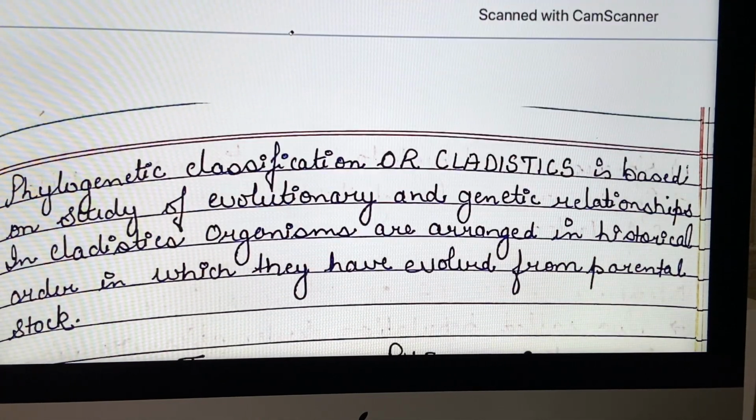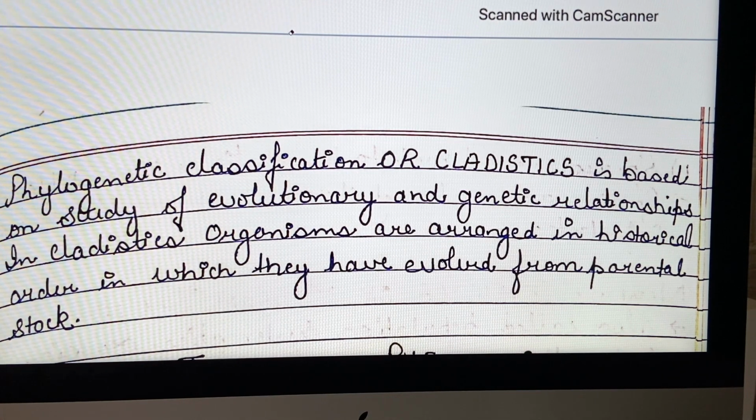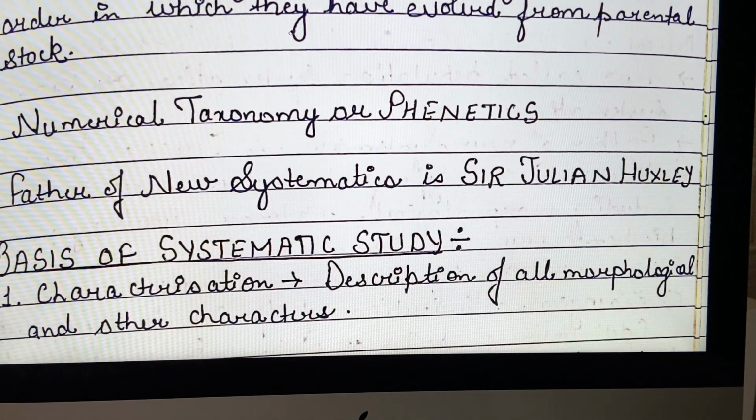Now, the third system is phylogenetic classification or cladistics. The phylogenetic system of classification is based on the study of ancestral relationships, evolutionary relationships. Next is numerical taxonomy. In numerical taxonomy, we study a large number of characters. We take the help of computers, and each character is given a numerical digit. That is why it is known as numerical taxonomy.